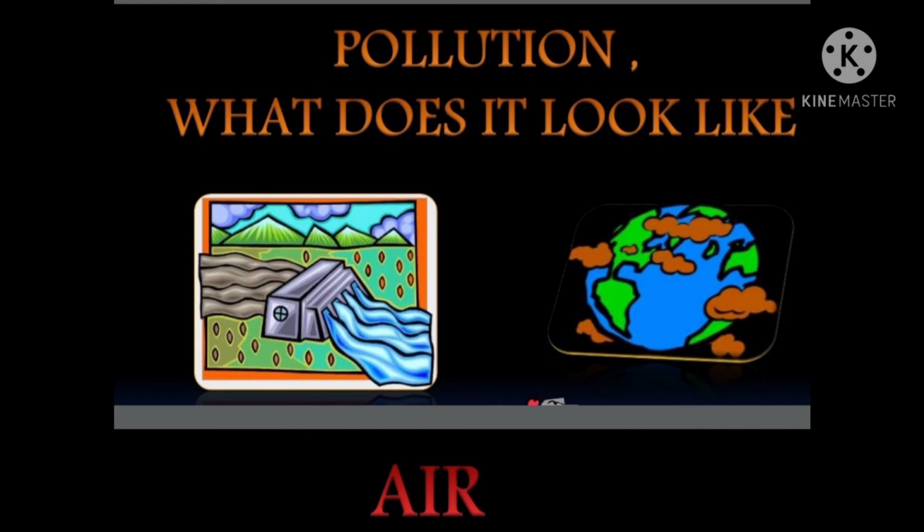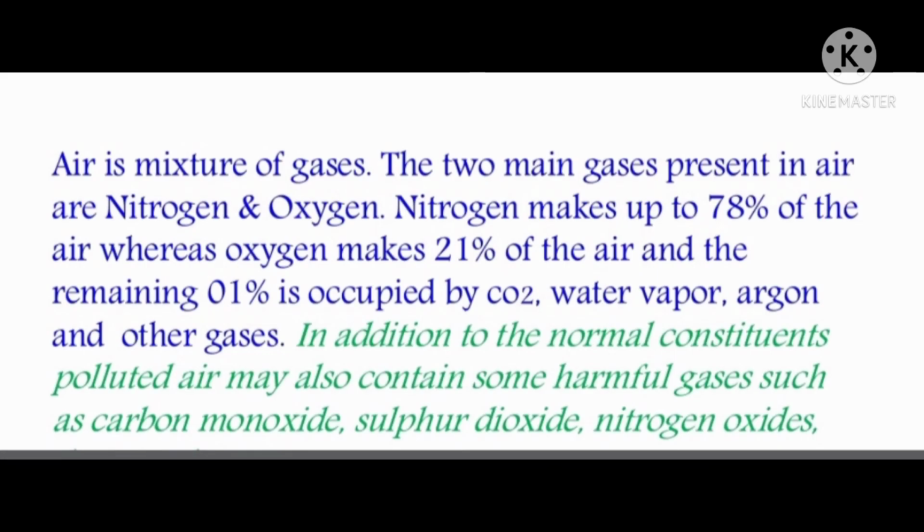Okay, dear students, if we talk about air, you all know what air is. Air is a mixture of gases. Air क्या है? It is a mixture of gases. Two main gases present in air are nitrogen and oxygen. Nitrogen makes up 78% of the air, whereas oxygen makes up 21% of the air, and the remaining 0.1% is occupied by carbon dioxide, water vapor, argon, and other gases. So dear students, this is the actual composition of air.